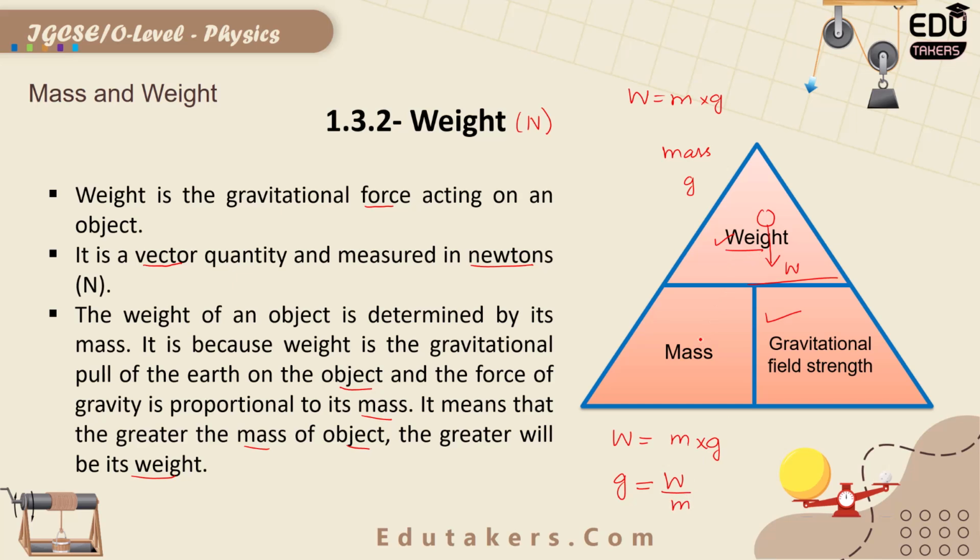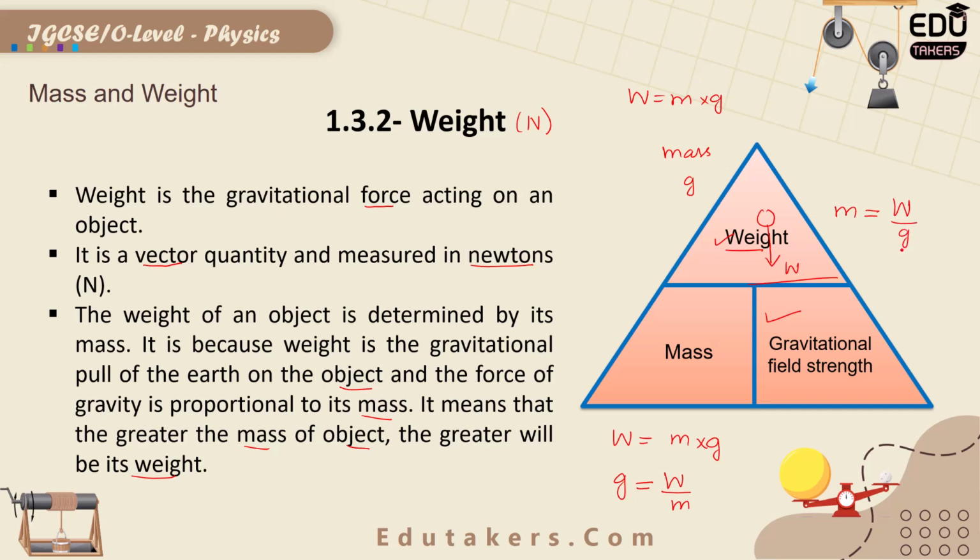At the end, if you need to find out the mass of the object when the weight and the gravitational field strength are known, you need to make the mass the subject. It would be equal to weight divided by the gravitational field strength.